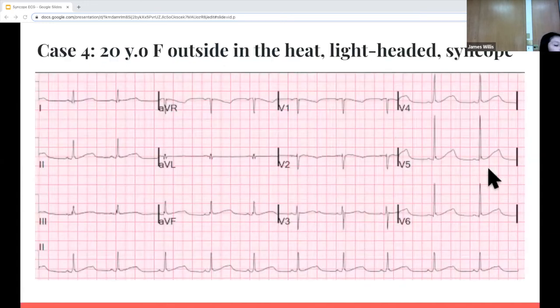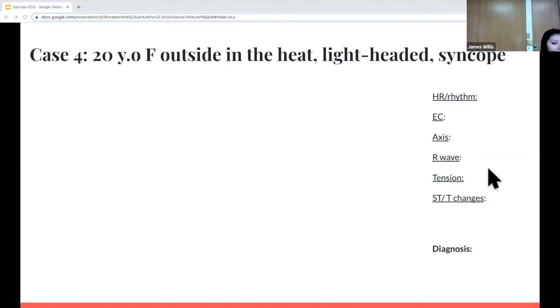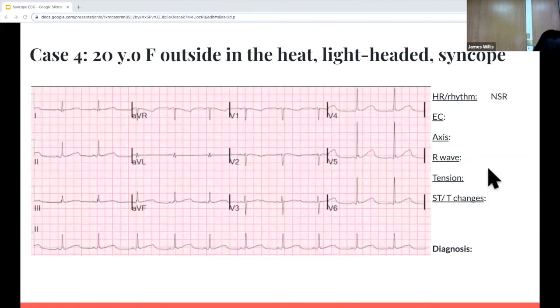2 more cases. So case 4, we have a 20-year-old female. She's outside in the heat, becomes lightheaded and syncopizes. So here, the heart rate and rhythm are normal. What about the QT? Yeah, it's long. So this one, if you calculate, it's around 580 milliseconds.